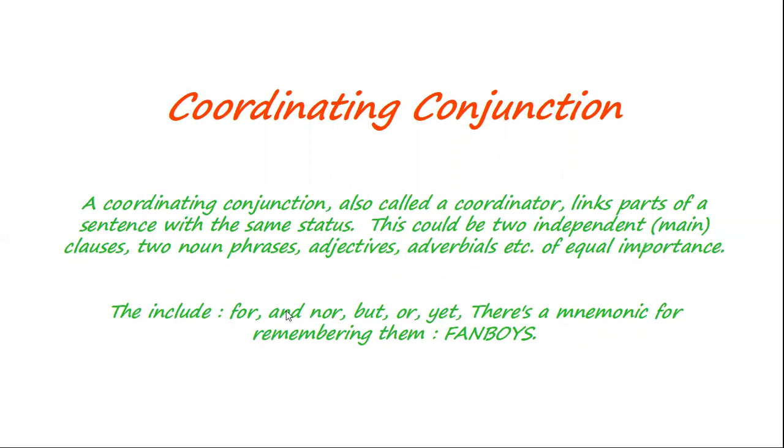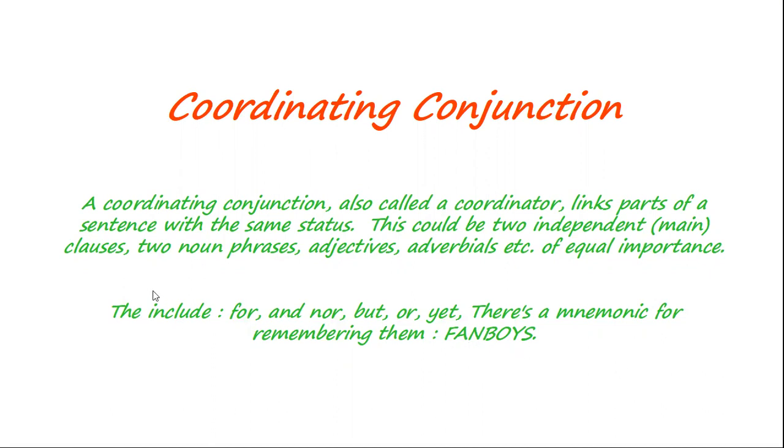So they include for, and, nor, but, or, yet, so. There is a mnemonic for remembering them. So we can remember like this: FANBOYS. F refers to for, A refers to and, N refers to nor, B refers to but, O refers to or, Y refers to yet, then S refers to so.